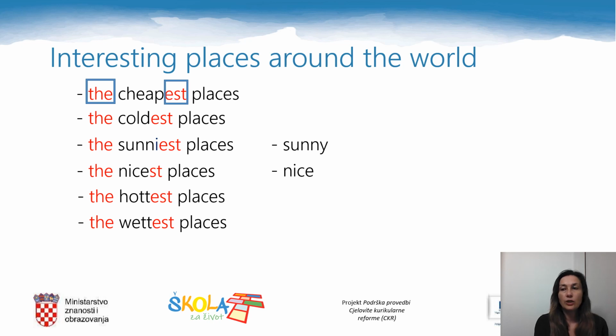So if an adjective is short and if there is a letter a, e, i, o or u in the middle, we should double the last letter, like the hottest places and the wettest places.